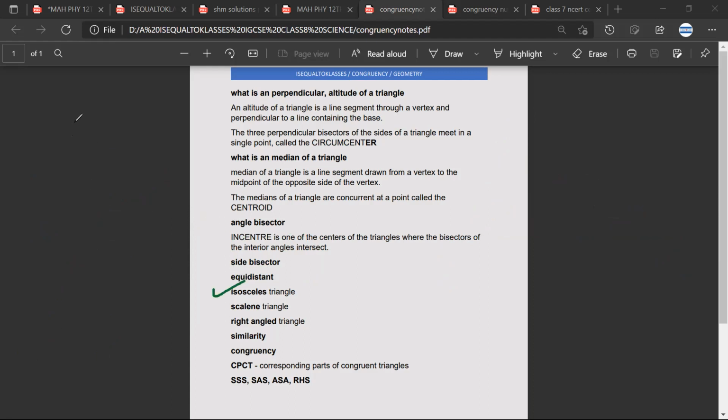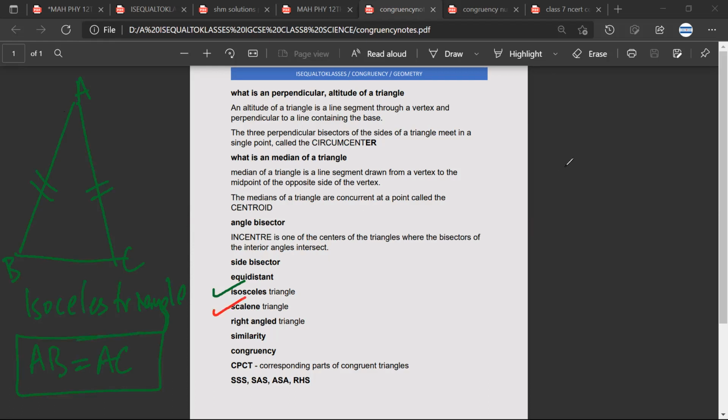Isosceles triangle. We'll be doing a lot of problems regarding this, so don't worry about it. An isosceles triangle is any triangle whose two sides are equal. For example, if AB equals AC, then this is an isosceles triangle.